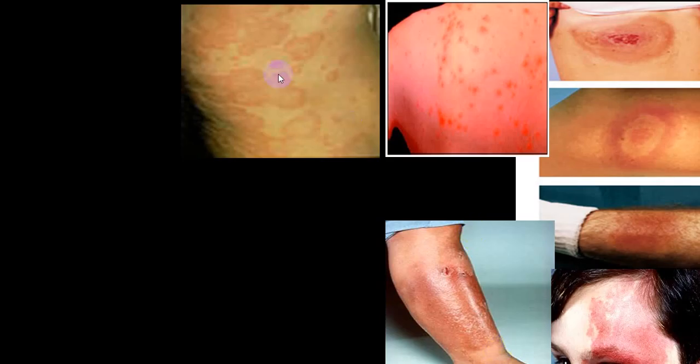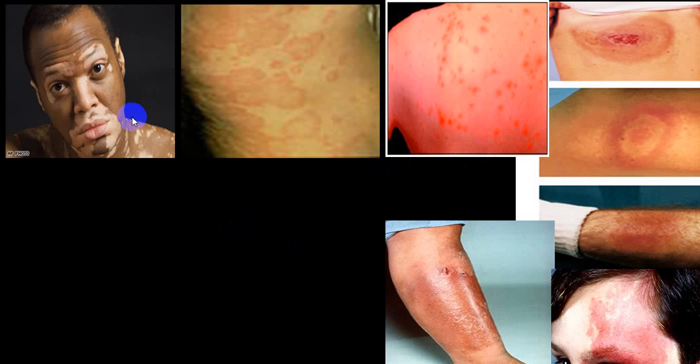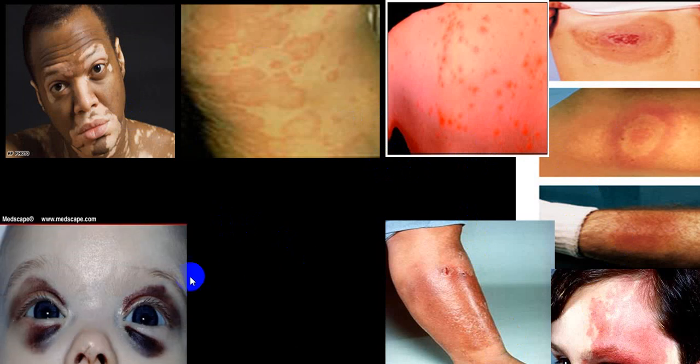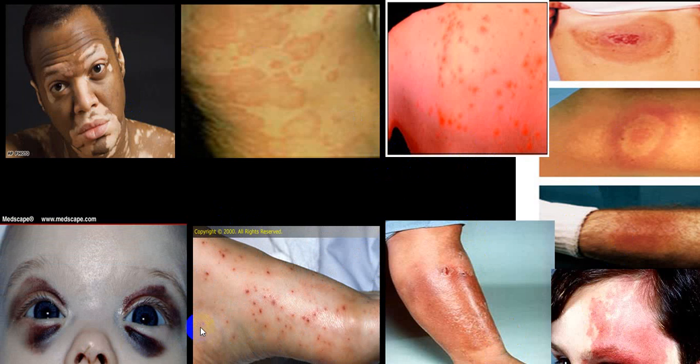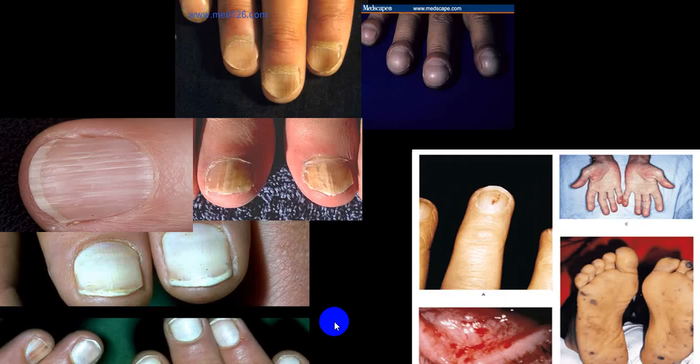You can see skin rash, different types of rash. This is vitiligo. This is what we call raccoon eyes. These are petechial hemorrhages. This is koilonychia. These are brittle nails.